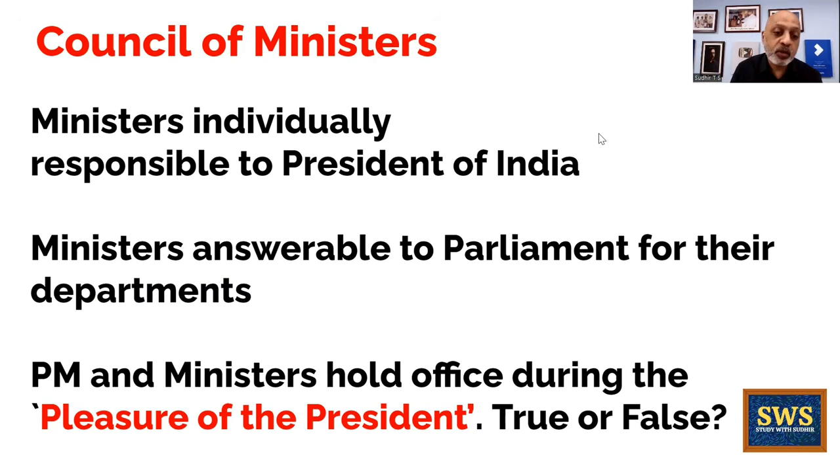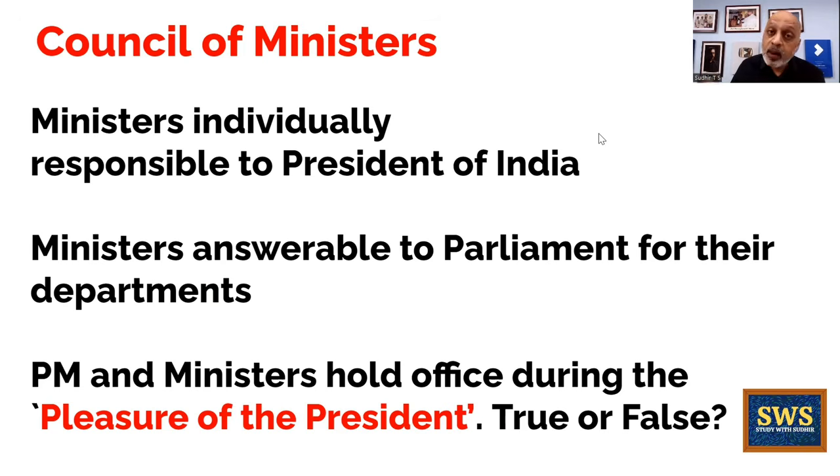The prime minister and the ministers hold office during the pleasure of the president. Pleasure of the president. Is the statement true or false? Well, technically, according to the constitution, yes. But in reality, the prime minister does not hold office during the pleasure of the president, in the sense that if the prime minister has the majority in the Lok Sabha and his party has elected him as the leader of the parliamentary party, then he will have to be sworn in, or he will have to be appointed as the prime minister by the president.